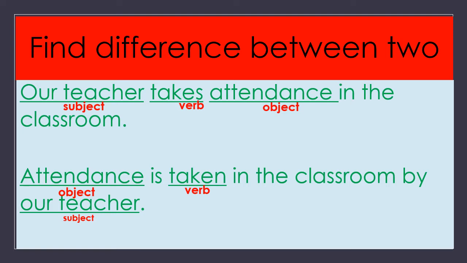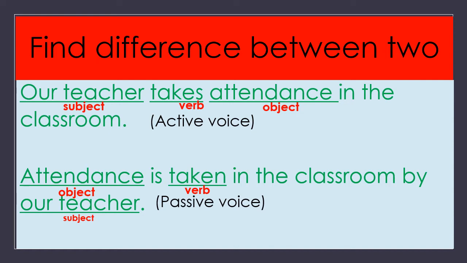Our teacher is the subject. Children, you already studied in the previous class, ninth class, about active voice and passive voice. The first sentence is in active voice, where the subject is active. Subject comes first: subject plus verb plus object, that is active voice.